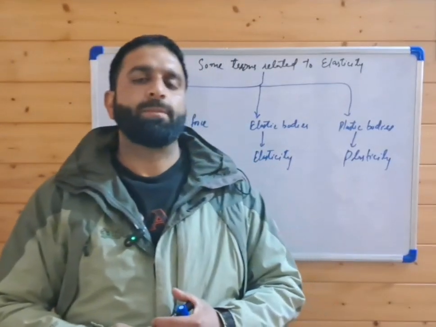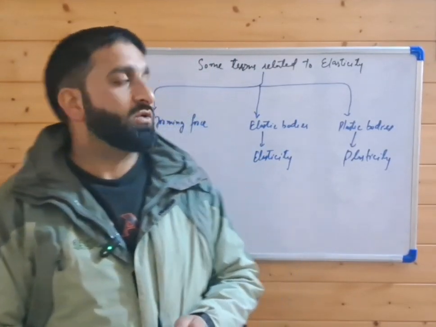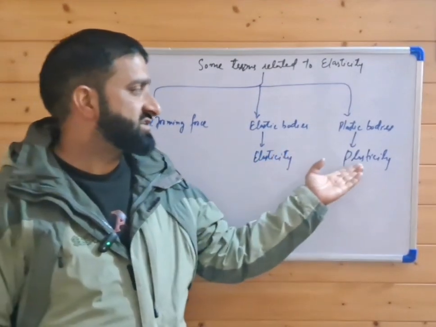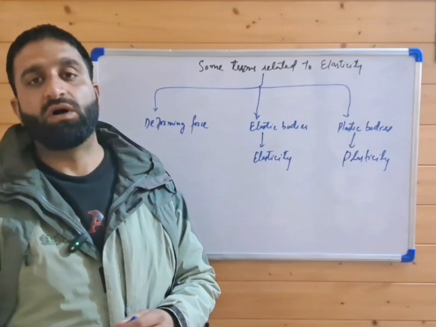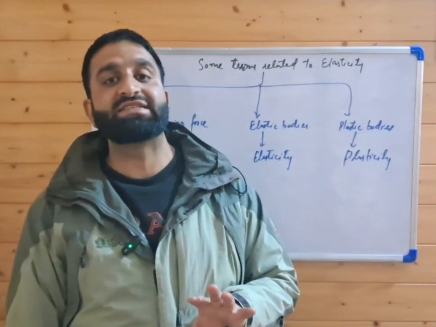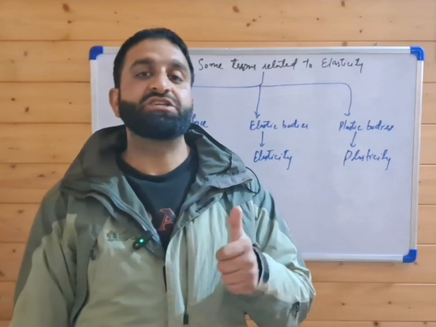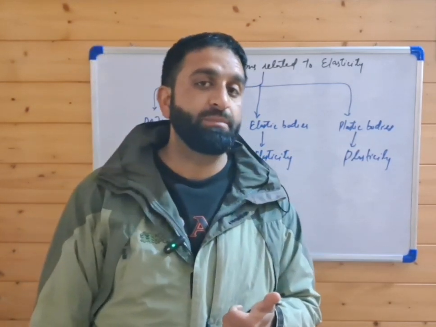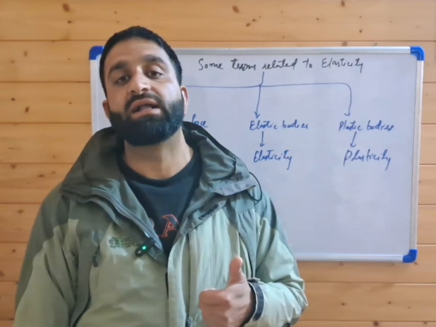Discussing some basic terms about elasticity: what is a deforming force, what is elasticity or elastic bodies, what is plasticity and plastic bodies. A deforming force is a force which when applied on a solid changes its configuration or position. The change can be in the volume, the shape, or the length.